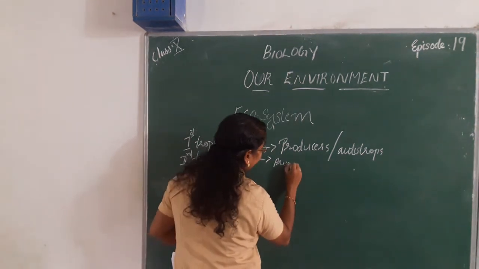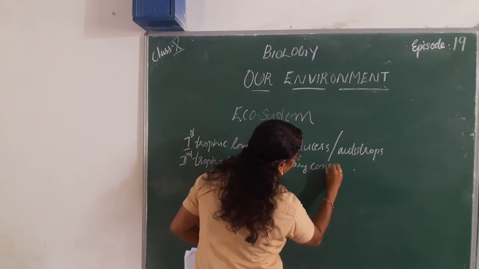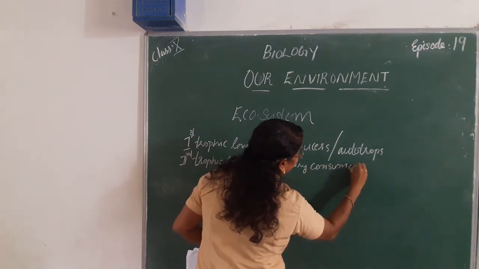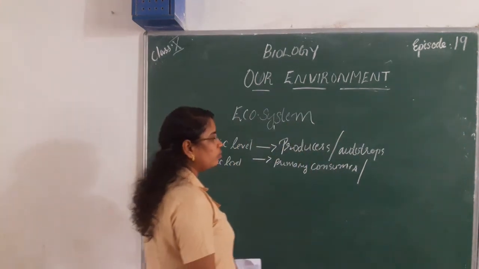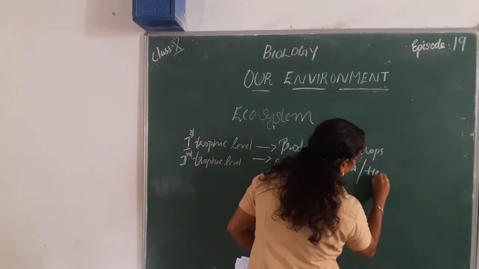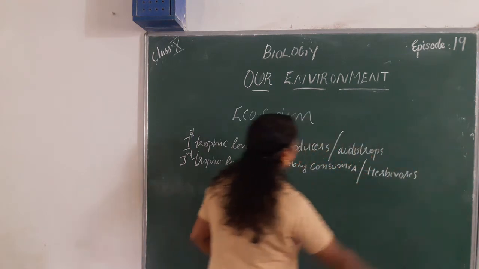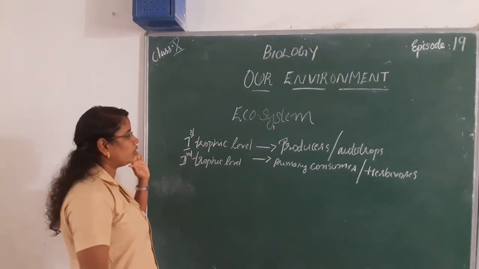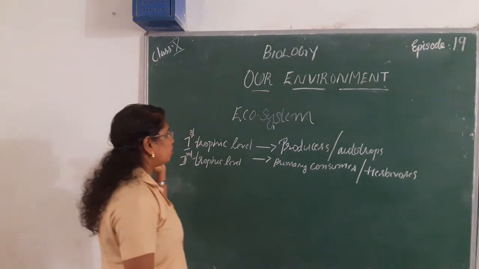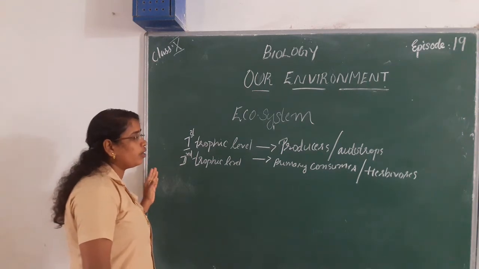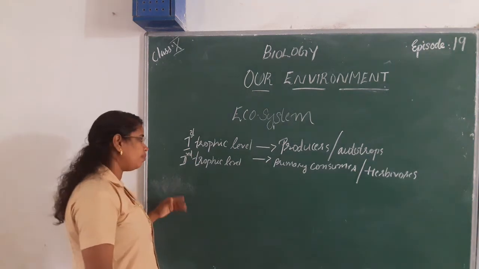Primary consumers are plant eating animals, that is, herbivores. Listen, in the first trophic level we arrange producers or autotrophs. Then comes the second trophic level: primary consumers or plant eating animals, that is herbivores.